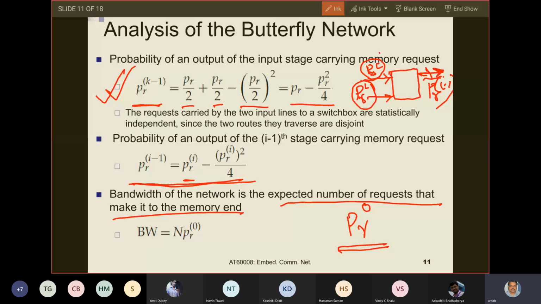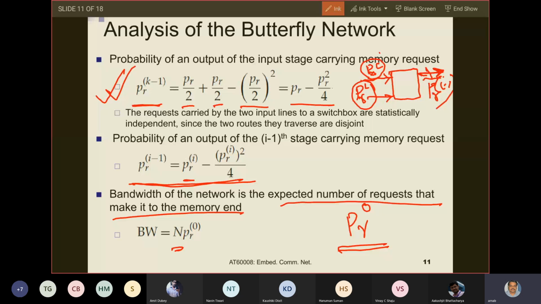And we have n processors. We have n such memory modules. So what is the probability? What is PR0?